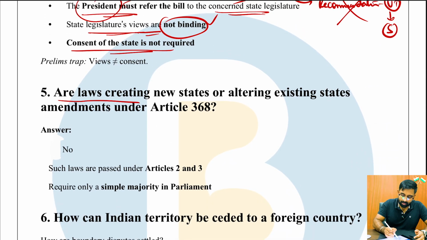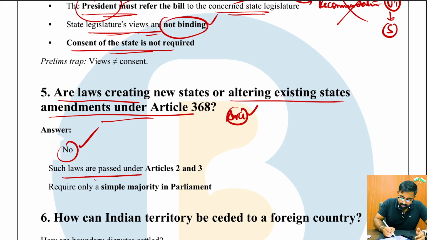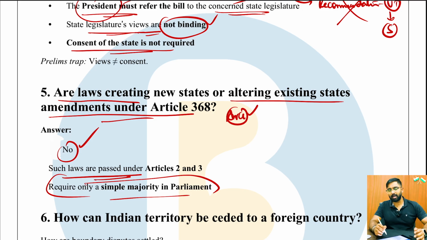Moving to the next question, are laws creating new states or altering existing states amendments under Article 368, right? The answer is no. In fact, this is what Article 4 says, that any changes that have been made under Article 2 and Article 3 are not considered as an amendment to the Constitution, which is your Article 4, and these laws require only simple majority in Parliament, right? So this is one of the simple things. Now, another question obviously arises.